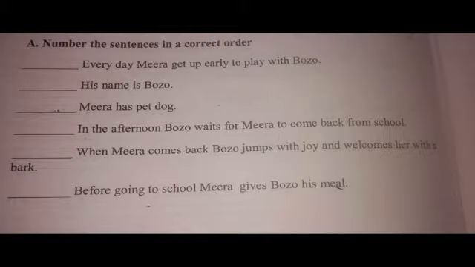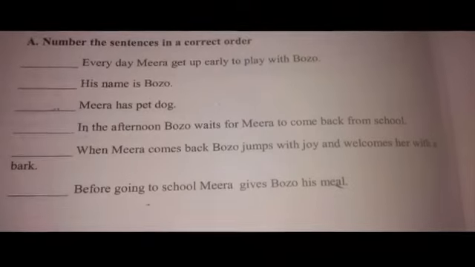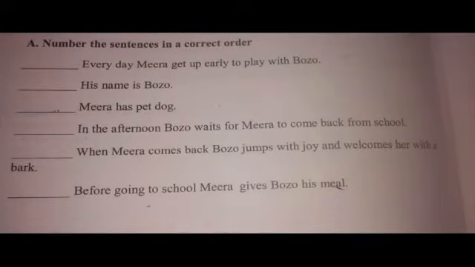Now let us look for another sentence. Bozo loves to eat bread and milk. Is this sentence anywhere? No, it isn't.